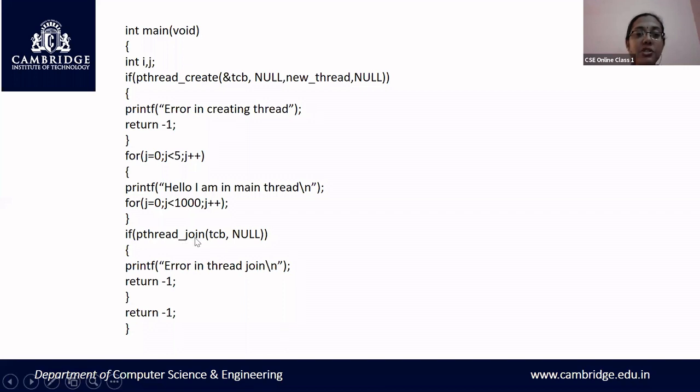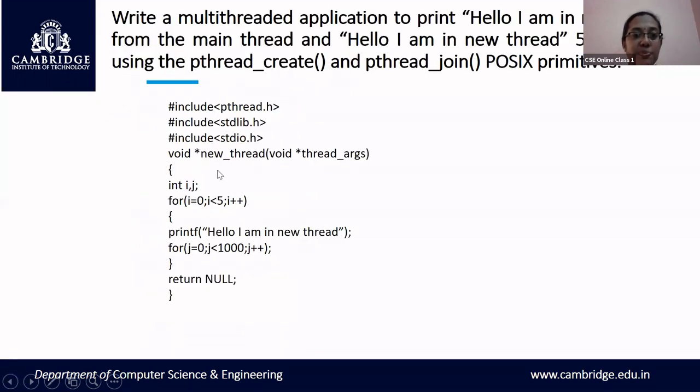If pthread_join's second parameter, the status, is null, you say there is an error in thread join. Thread join is a primitive which is used to create a child thread. Once this is executed successfully, it comes to this function. This function denotes the child thread, or new thread, that has been created.